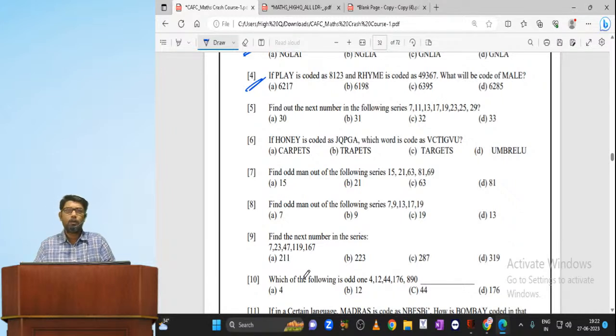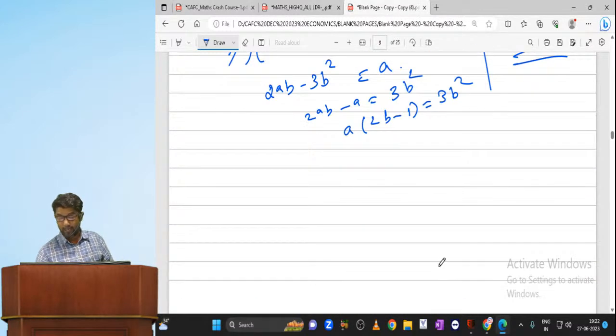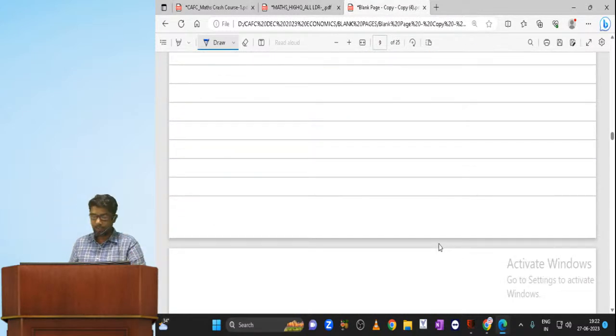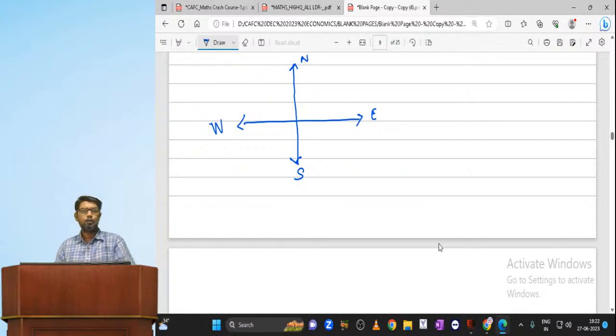Okay. And direction. Many students are getting confused with direction. Whenever you solve direction problems, before you start, you have to do this.